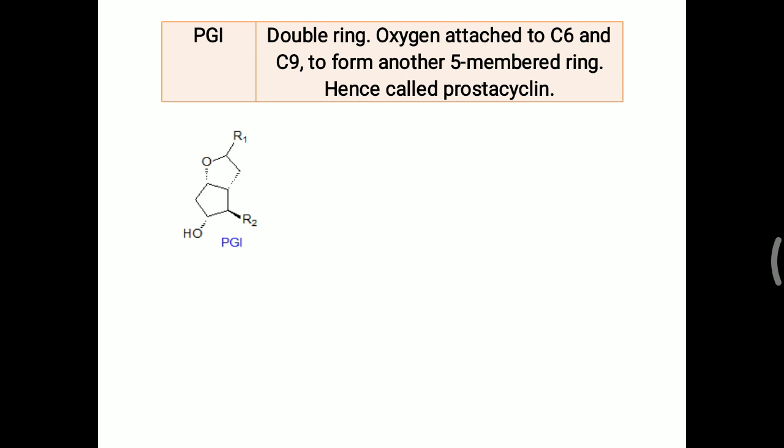Lastly, the prostaglandin called PGI contains a double ring. It is the only prostanoid containing a double ring, and that is prostacyclin. PGI, also called prostacyclin, has oxygen attached at the 6th and 9th carbons, so they make a double ring, forming another 5-membered ring, hence the name prostacyclin.